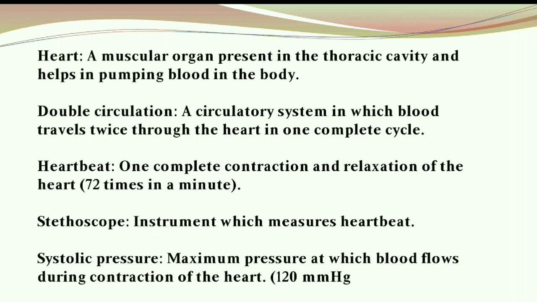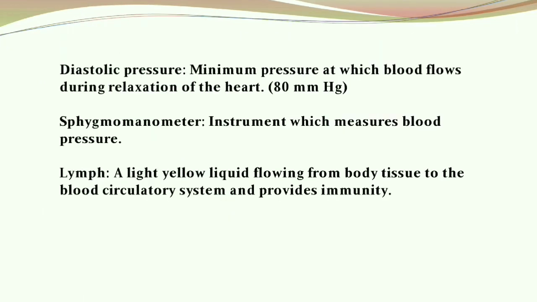So what is systolic pressure? It's the maximum pressure at which blood flows during contraction of the heart. If systolic pressure is the maximum pressure, what will be the diastolic pressure? Diastolic pressure is the minimum pressure at which blood flows during relaxation of the heart. Always remember, arteries and veins are exact opposites, and the systolic and diastolic pressures are exact opposites.